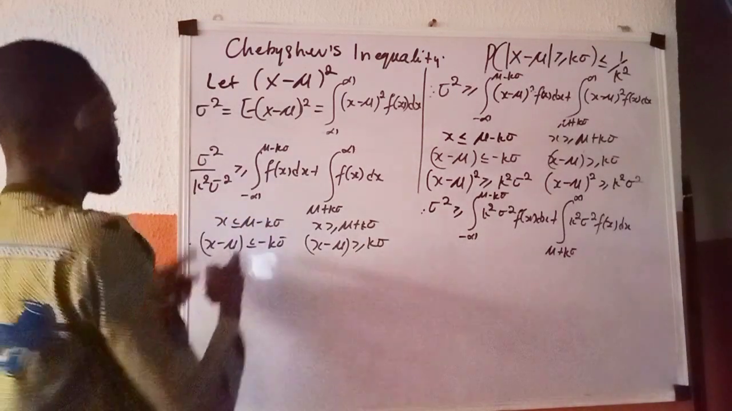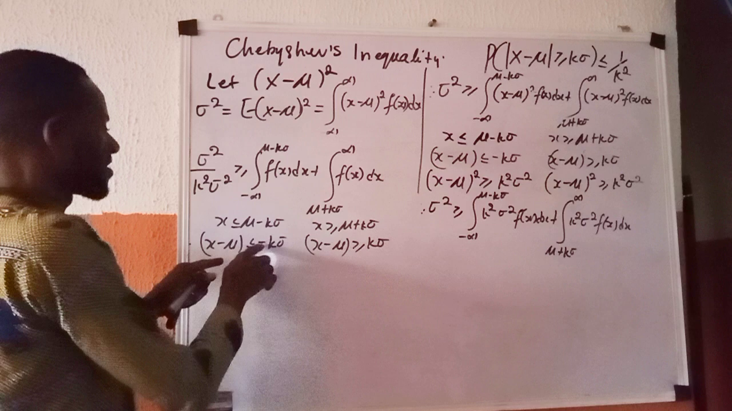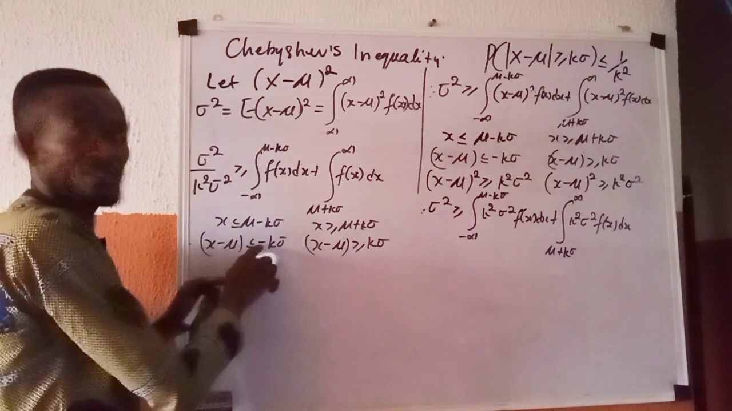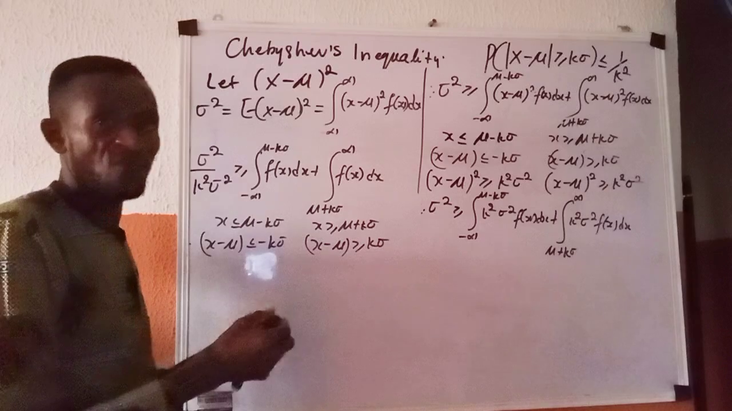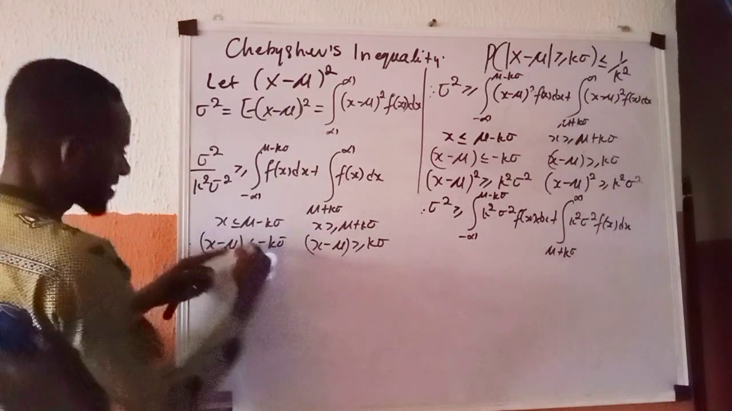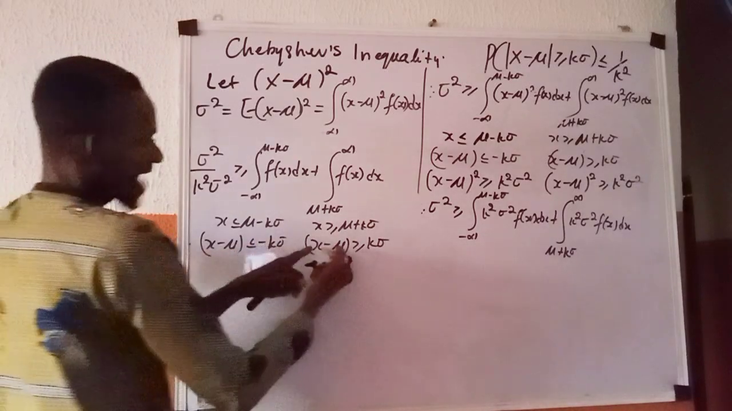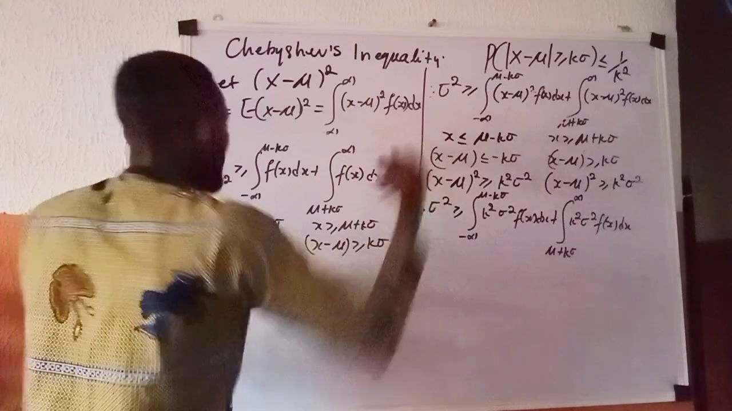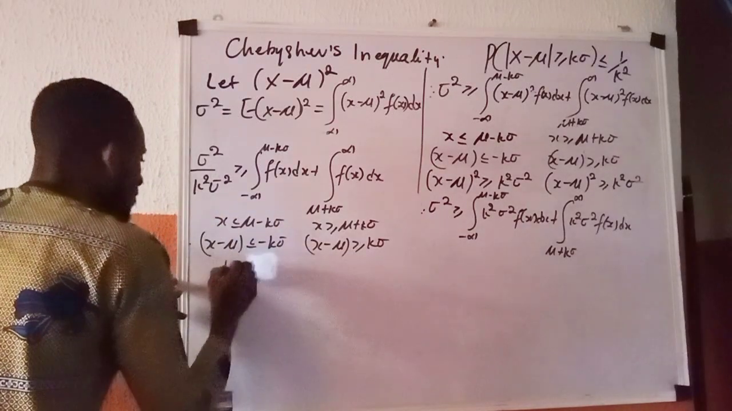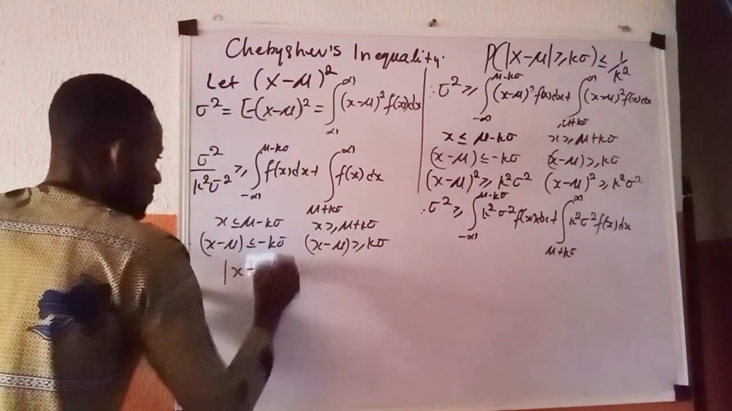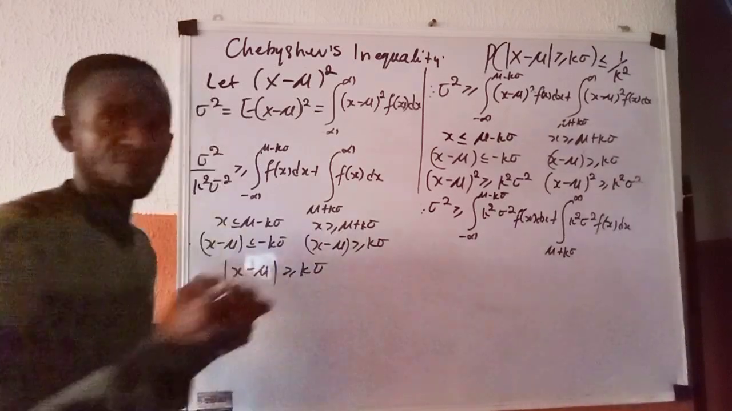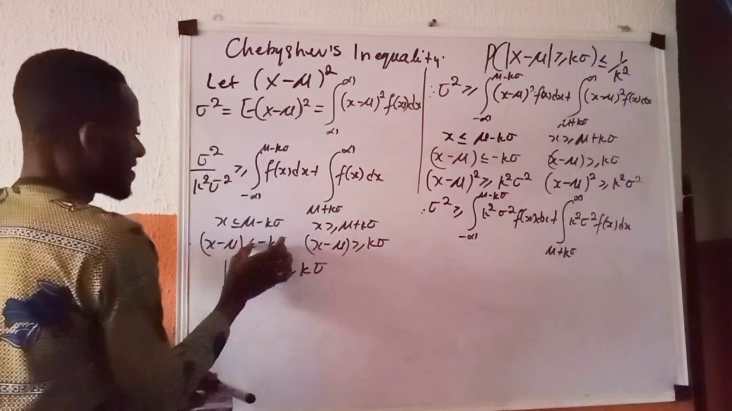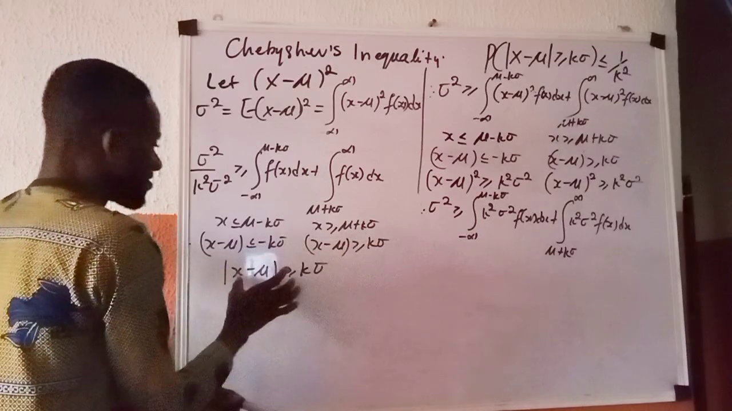So you can actually make use of an absolute value to reconcile this quantity, this negative sign, and this inequality. If this is less than or equal to minus this, and this is greater than or equal to this, it implies that the absolute value of x minus mu is greater than or equal to k standard deviation.